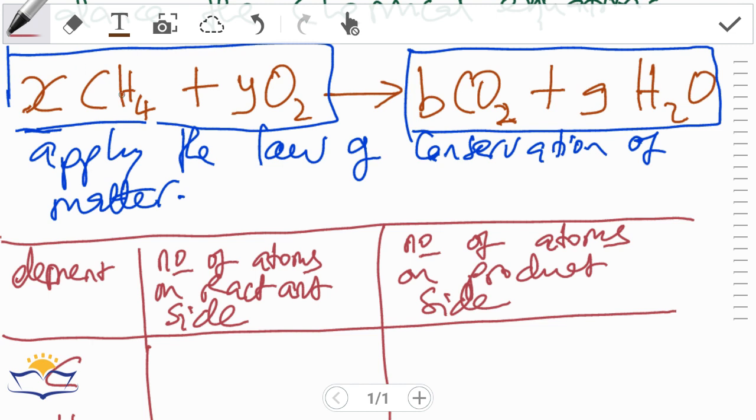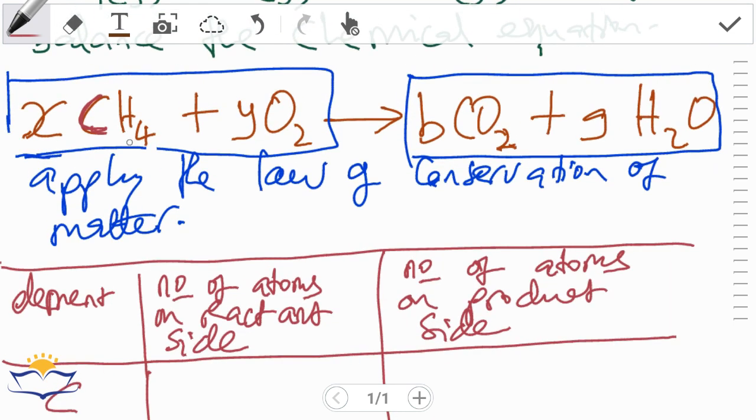Carbon is here, only in methane, so we consider just that one. So the number of carbon atoms here is the coefficient x times the subscript 1. So x times 1 gives x.